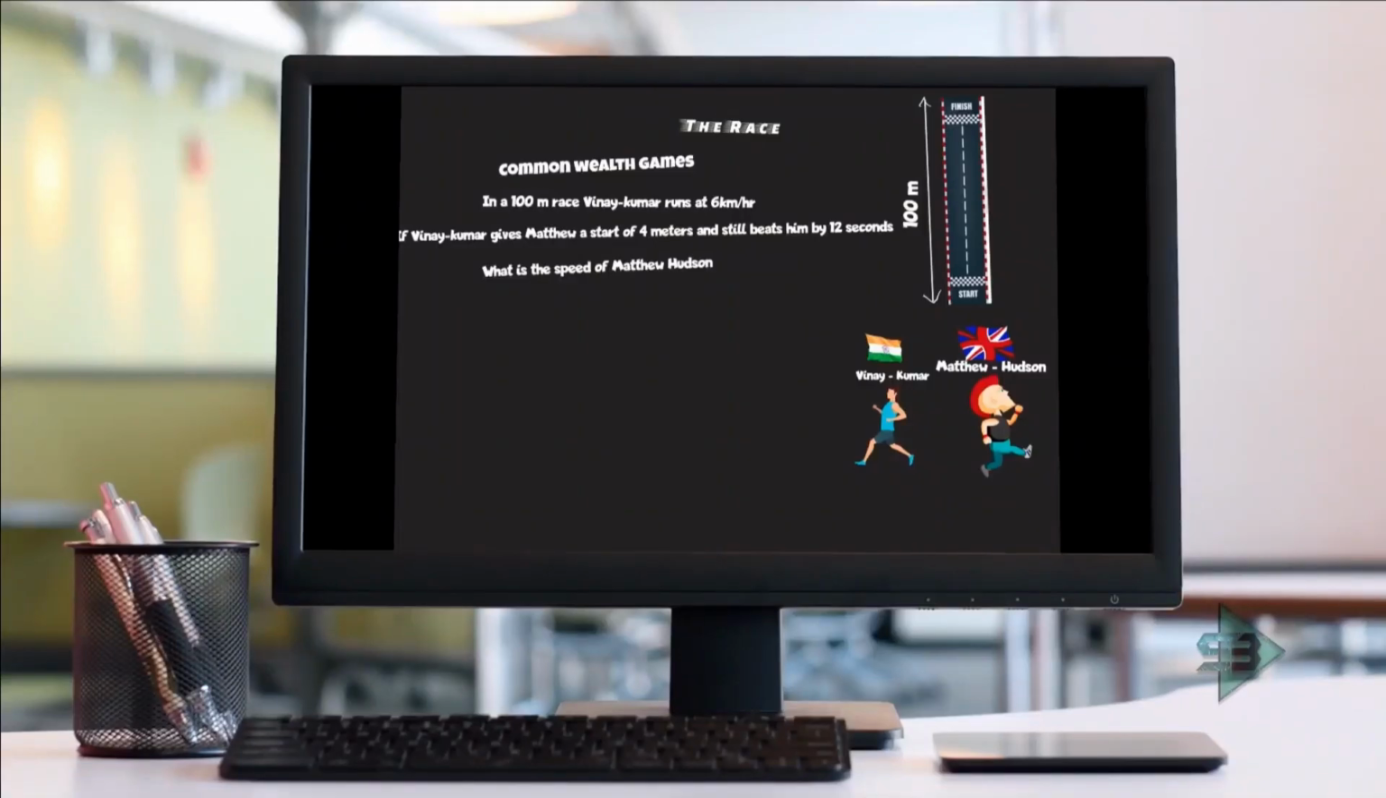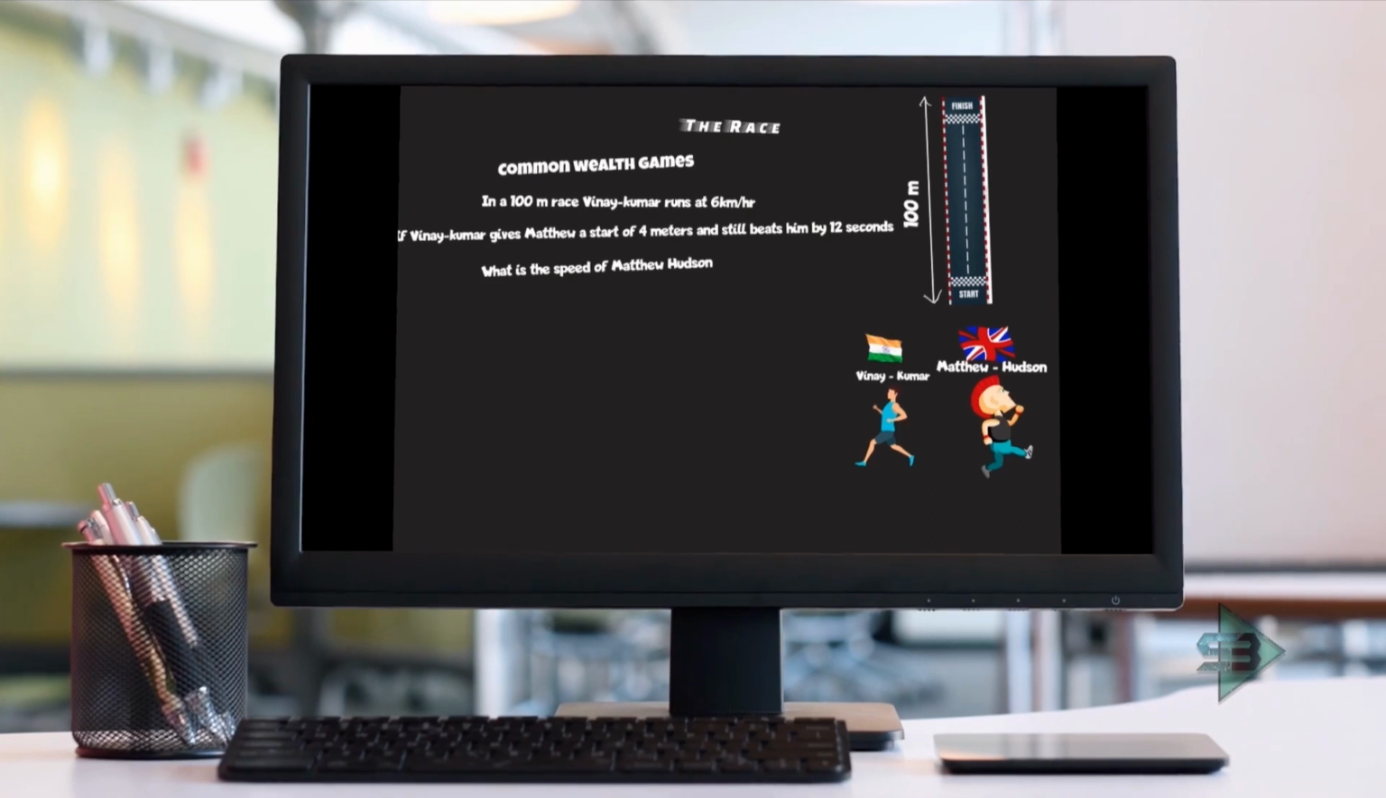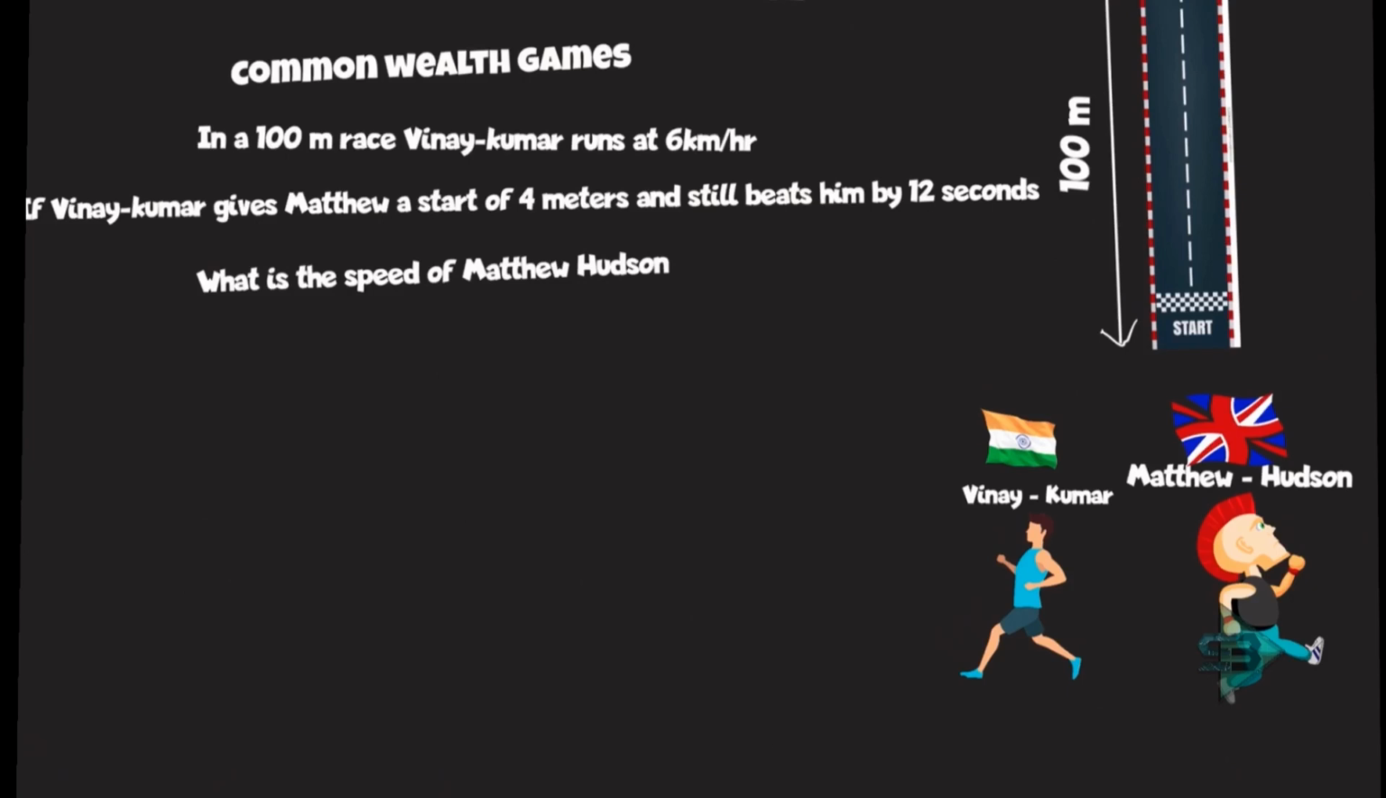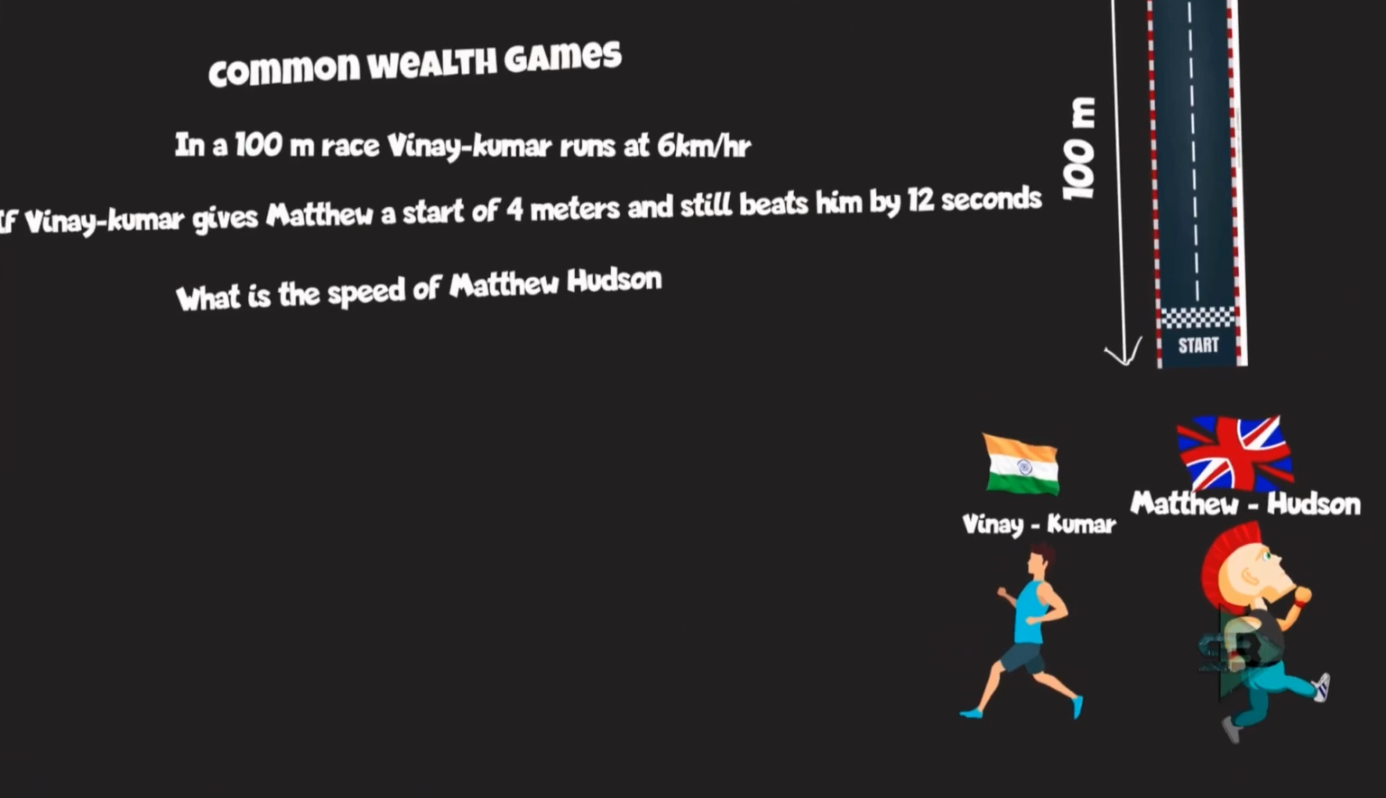Next we take one more problem at Commonwealth Games on linear races. Now this problem has a linear race between two people, Vinay Kumar representing India and Matthew Hudson representing Great Britain. So this is a problem of the race between these two people, between India and Great Britain.